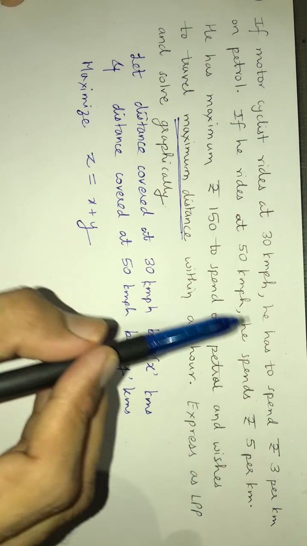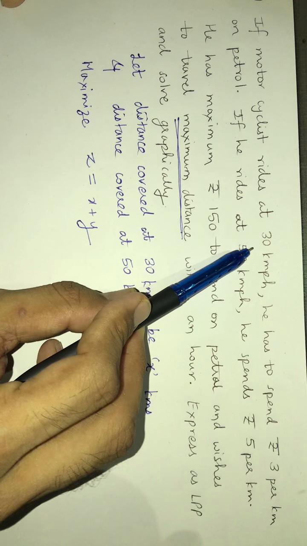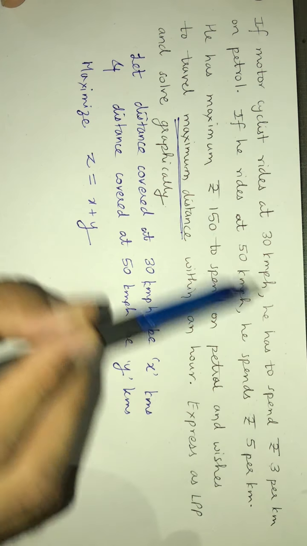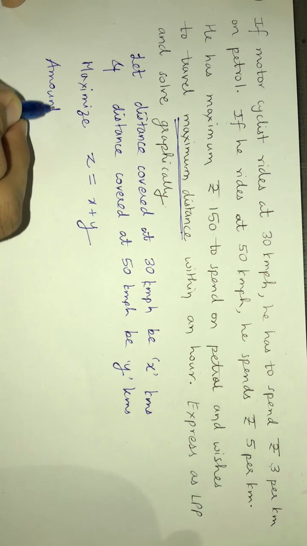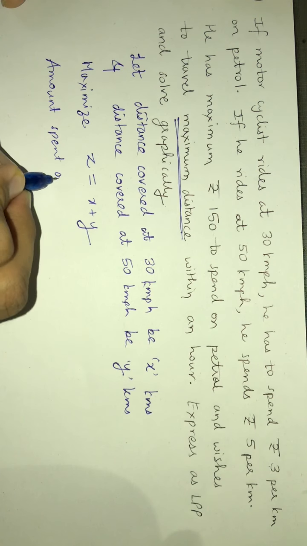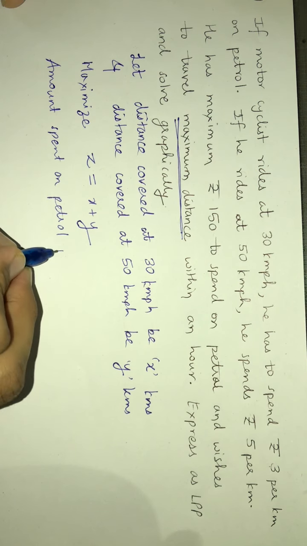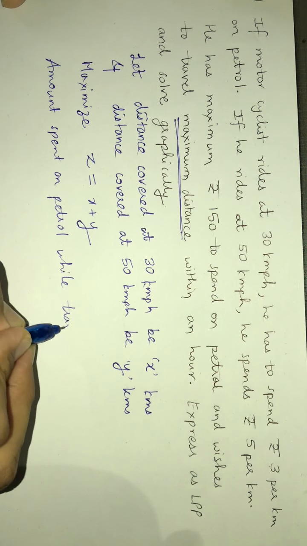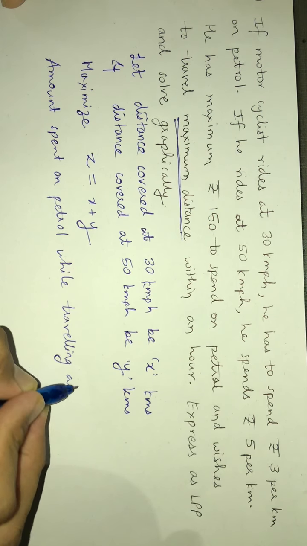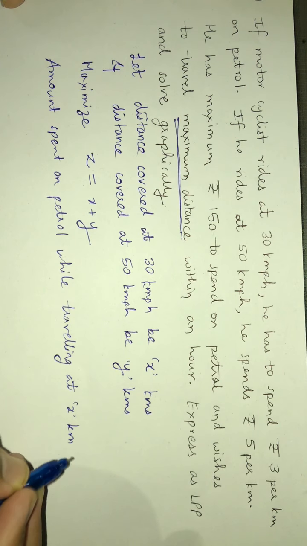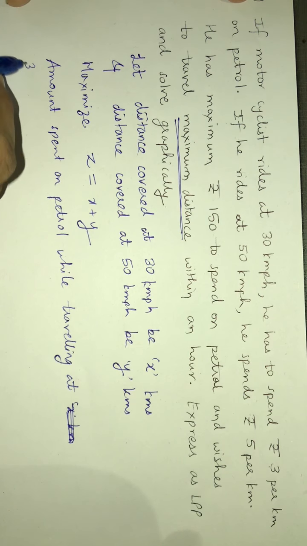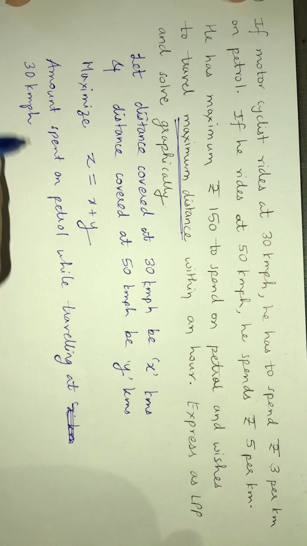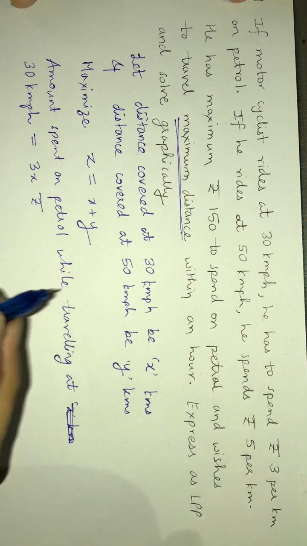Now, if he is riding at 30 kilometers per hour, per kilometer he has to spend rupees 3. So the amount spent on petrol while traveling at 30 kilometers per hour is equal to rupees 3x.